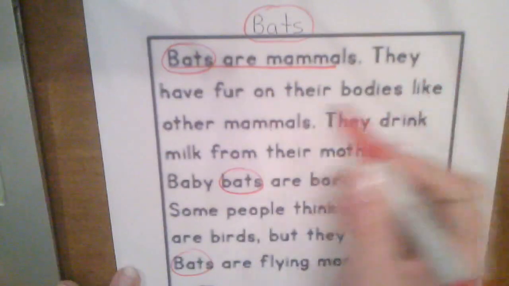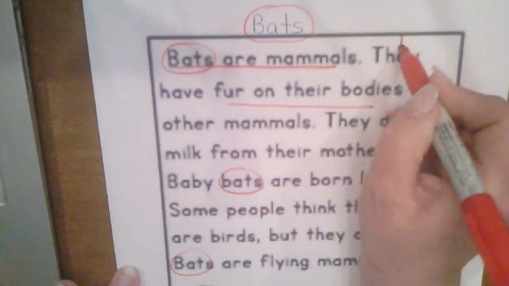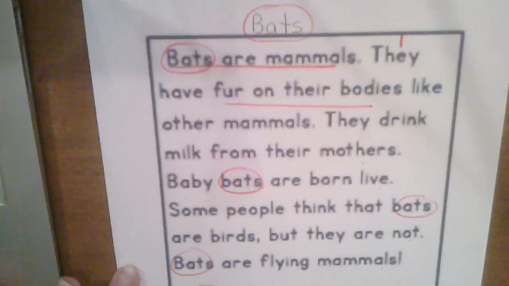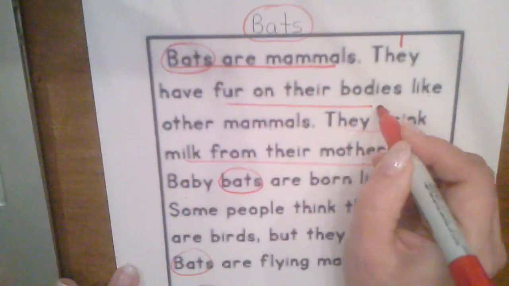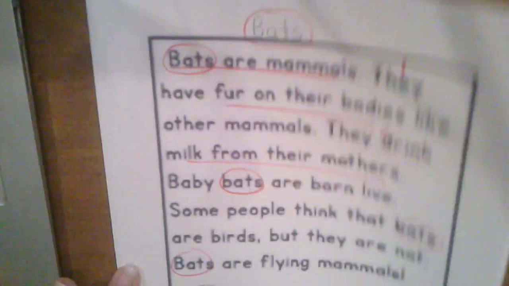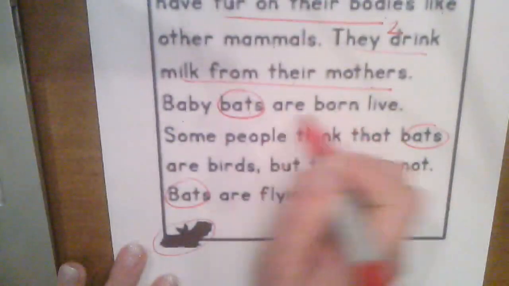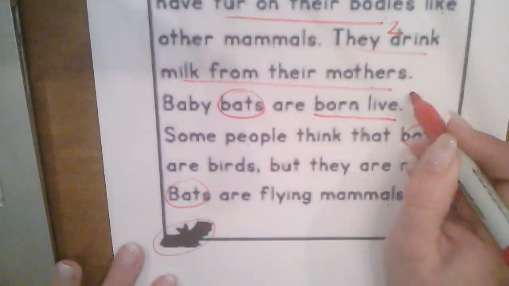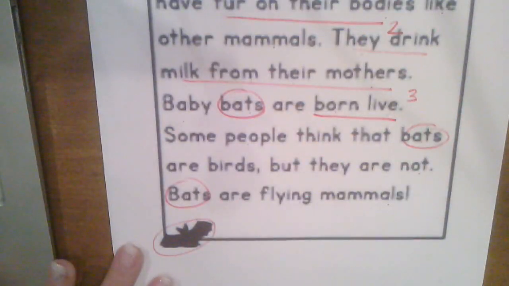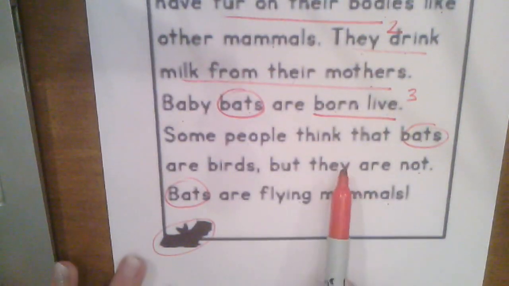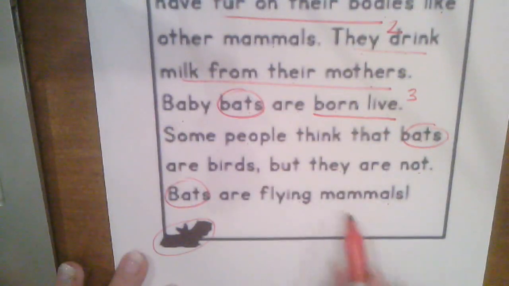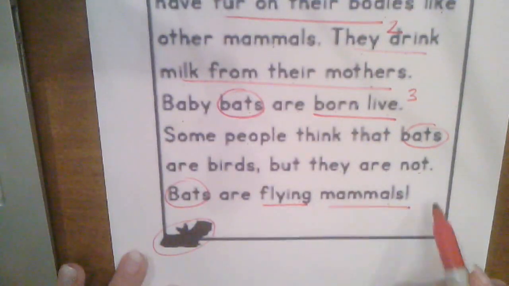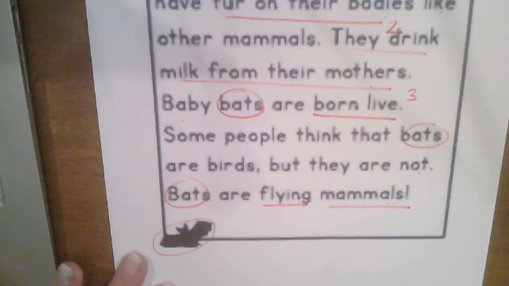They are mammals because they have fur on their bodies. That's one reason that bats are mammals. They drink milk from their mothers. That's another reason that they're mammals. Baby bats are born live. That's another reason they're mammals, okay? And this just tells you that they're not birds. Some people think they are, but they're not. They are flying mammals. So it tells you again that they're mammals.